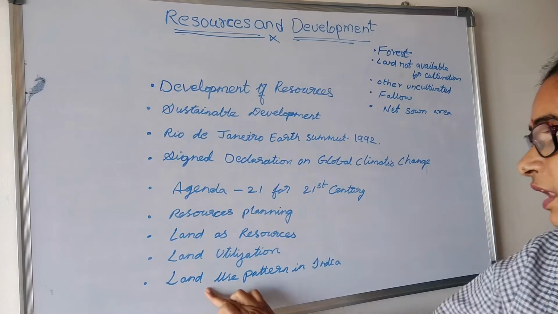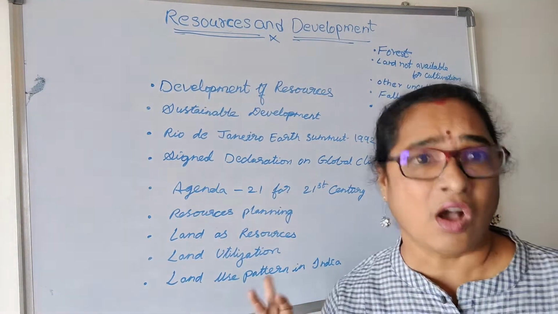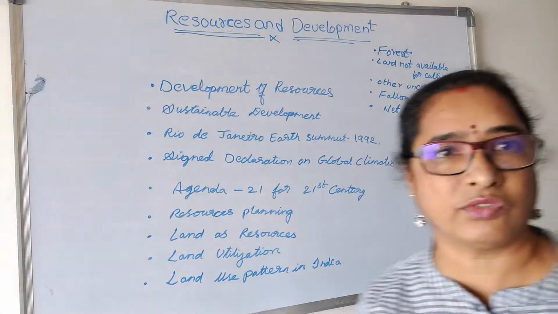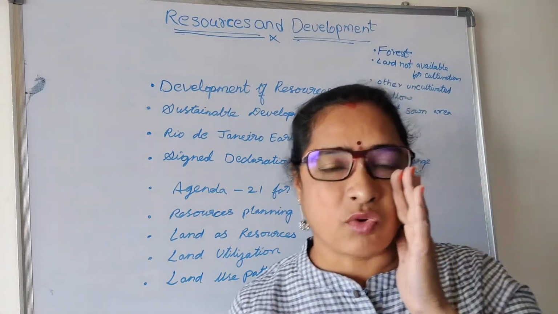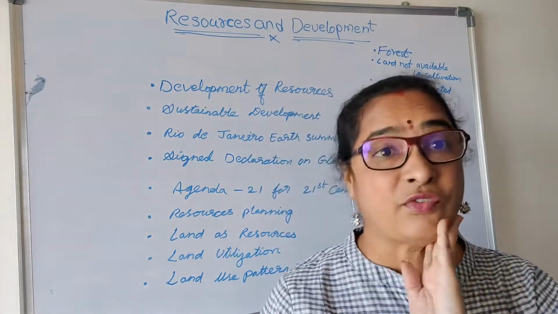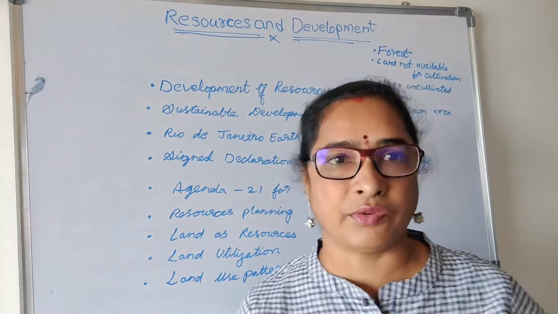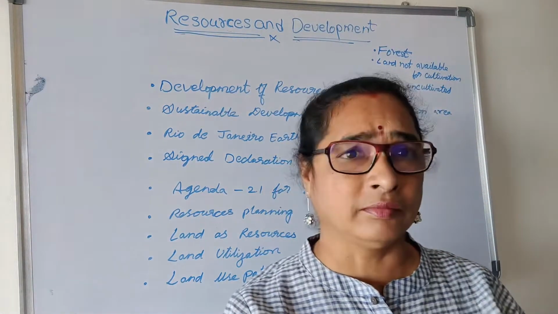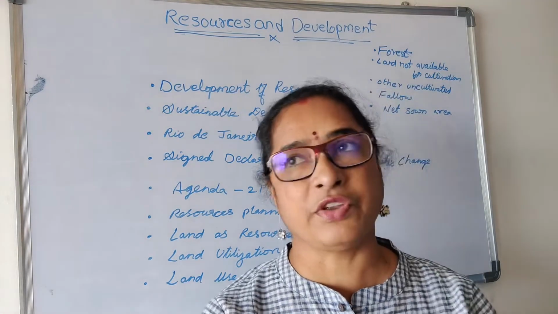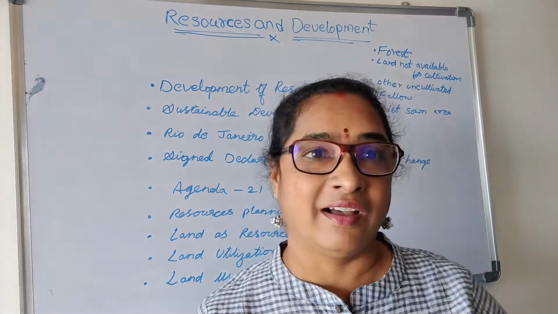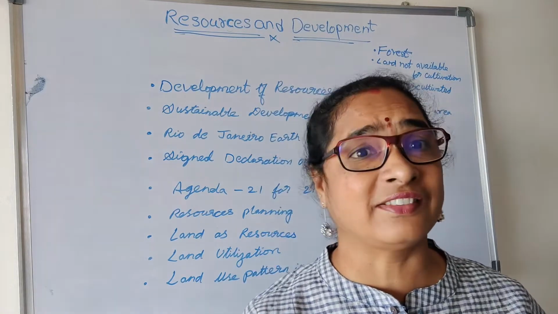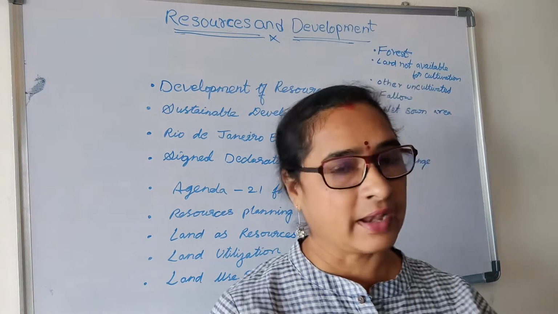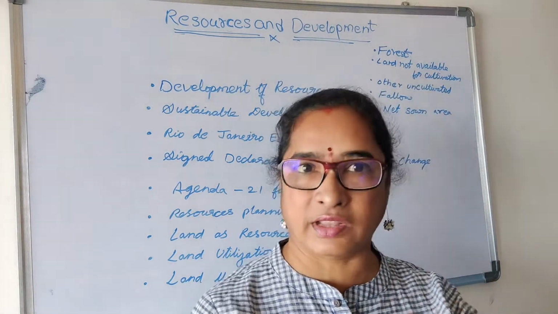Now coming to the land use pattern in India. Based on this availability we are using the land, but there was a survey between 1960-61, and again a survey took place in 2014-15, and there was a comparison between these years.